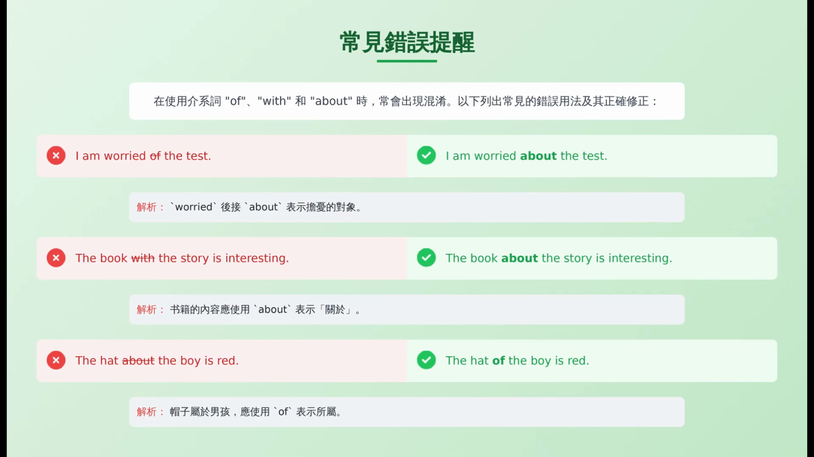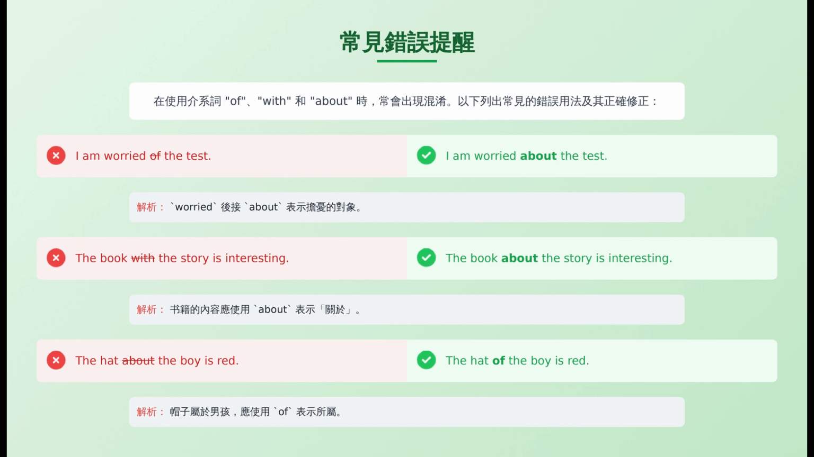Common mistakes. Confusion often arises when using the prepositions of, with, and about. Here are some common misuses and their corrections. Incorrect: I am worried of the test. Correct: I am worried about the test. Solution: worried followed by about indicates the object of concern.